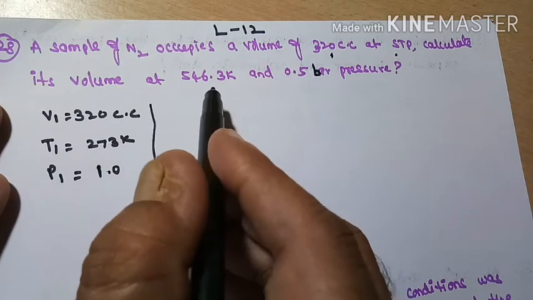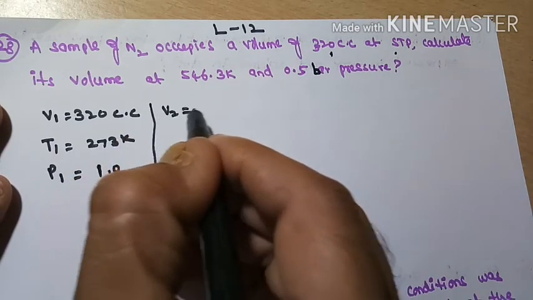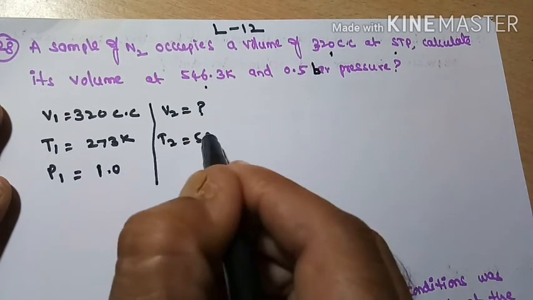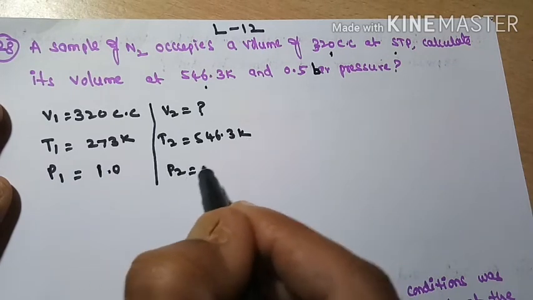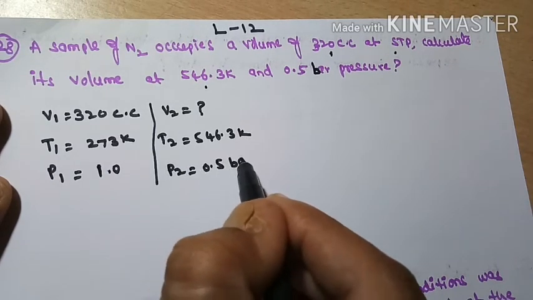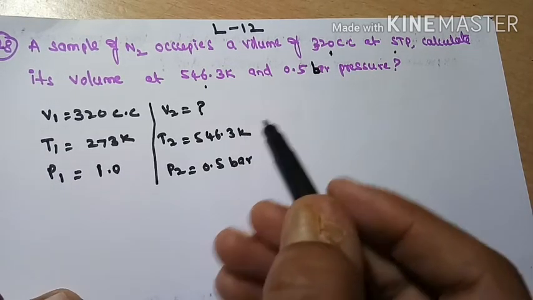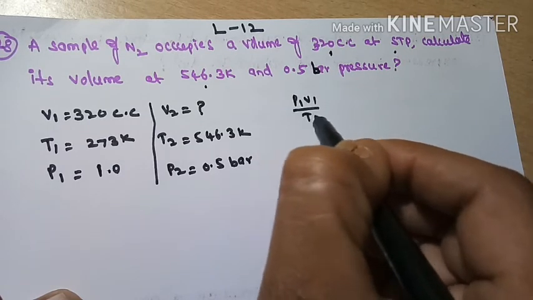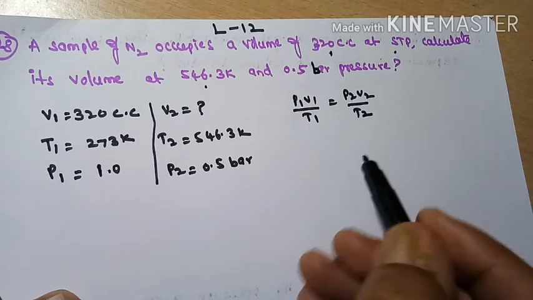Next, calculate its volume. So V2 is asked. T2 is 546.3 Kelvin and the pressure is 0.5 bar. By using which equation can we solve? We have P1 V1 by T1 is equal to P2 V2 by T2. So this is the principle.